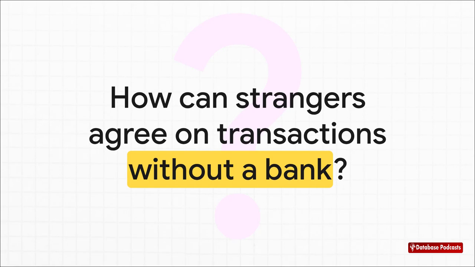And that really leads us to the billion-dollar question. Without a central referee, without a bank in the middle, how does a distributed network of computers, none of which trust each other by the way, prevent cheating? How can they all agree on a single source of truth? Basically, how do they do the job of a bank without a bank?